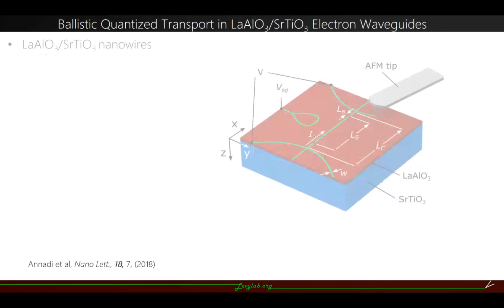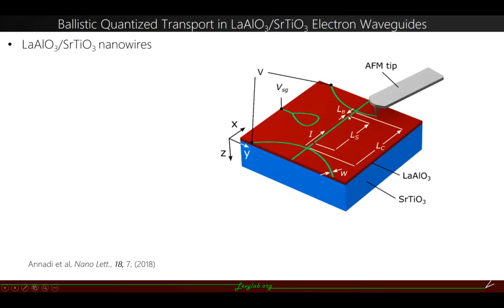And we used it to first create quasi-1D ballistic electron waveguides at the LaAlO3 interface. So we have the LaAlO3 nanowire, whose chemical potential can be tuned with the side gate.